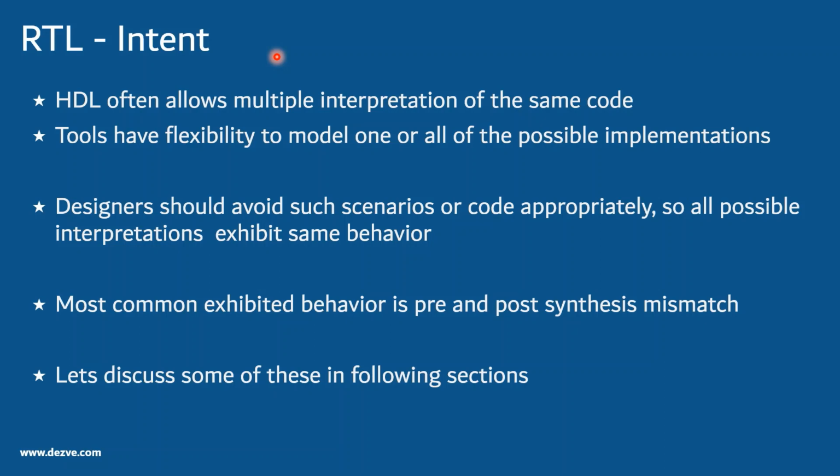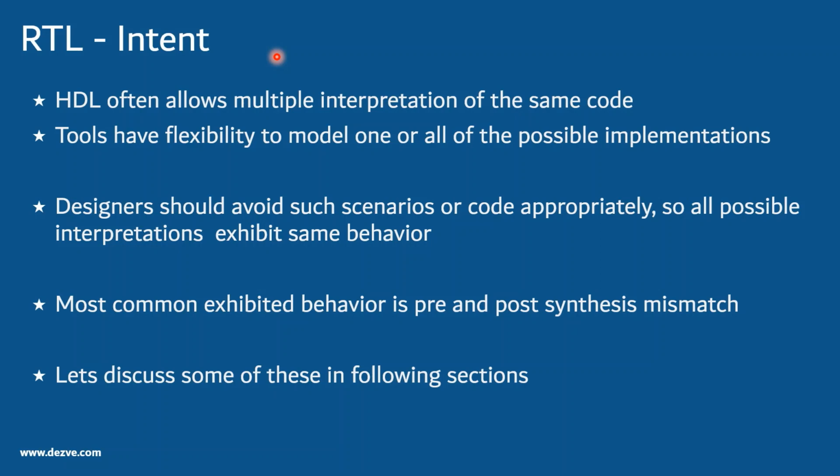Sometimes you might have noticed that when you run from one tool, you get the correct behavior you thought, but suddenly when you run the same code and test bench in a different tool, you get failures. Both are correct, because in case of LRM ambiguities, the simulators are often allowed to choose any one of the possible interpretations, and it can so happen that the interpretation you chose was working for you, but the interpretation the different tool chose was not working for you.